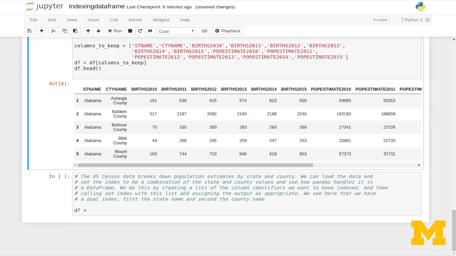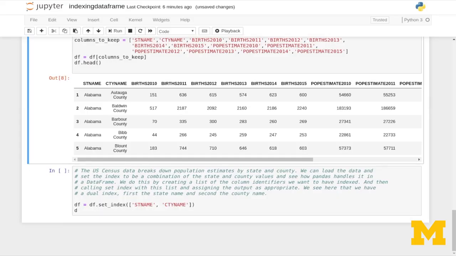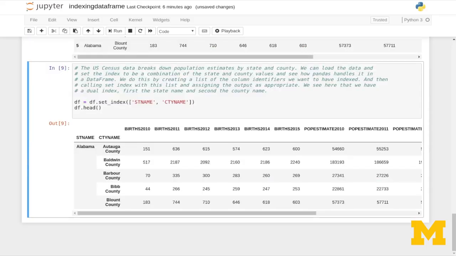So DataFrame equals df.setIndex, and then I'm going to pass it a list, and I want to have first the state name and then the county name. And let's look at the head of that. That's a nice rendering as well of how the counties are kept within the state there.